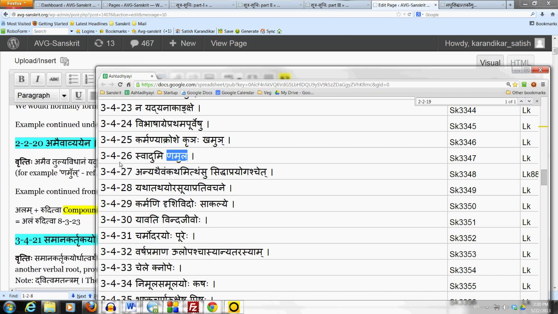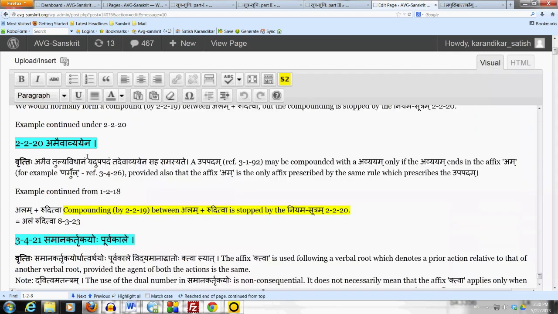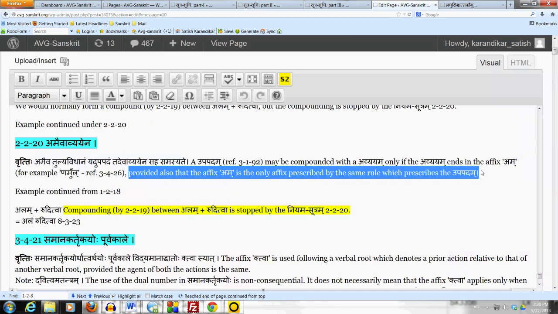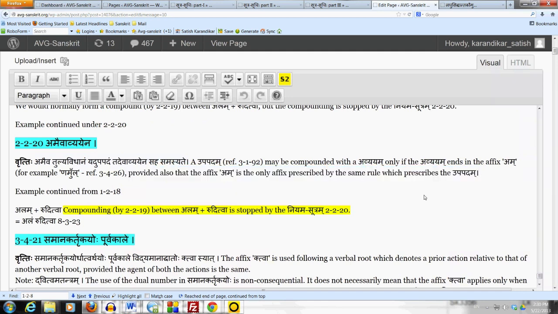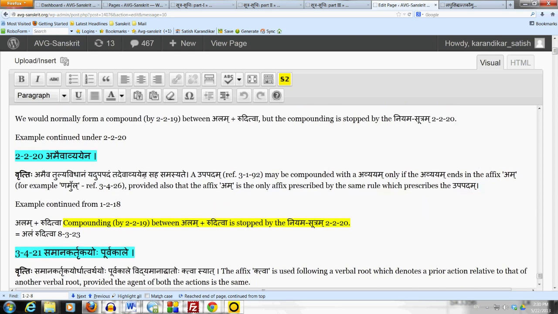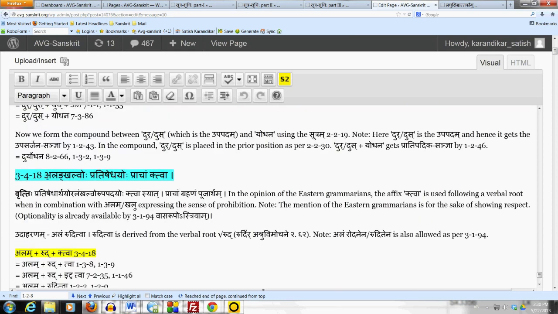compound with the upapadam. Now there's one more condition required to be satisfied before compounding can be done, and the condition is that the affix am must also be the only affix prescribed by the same sutram which prescribes the upapadam. For example, right now what do we have? We have the sutram 3-4-18, alankhalvoho pratishedhayoho prachang ktva. In the sutram, as already mentioned, alankhalvoho ends in saptami dvivachanam. So by 1-3-92, tatropapadam saptami stham, alam and khalu get the upapada sanya.